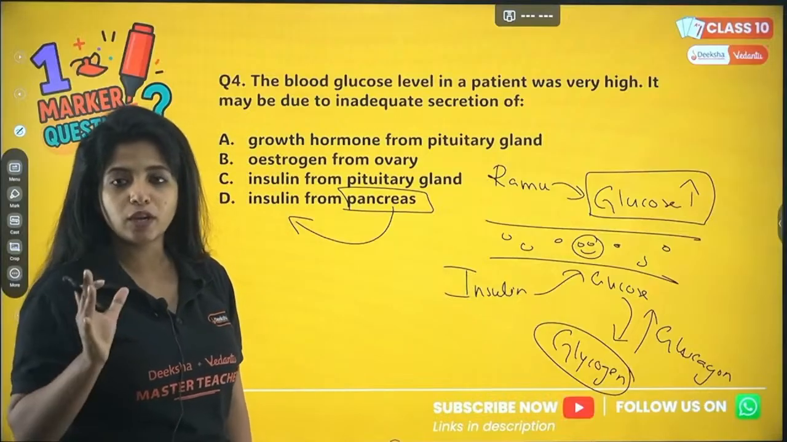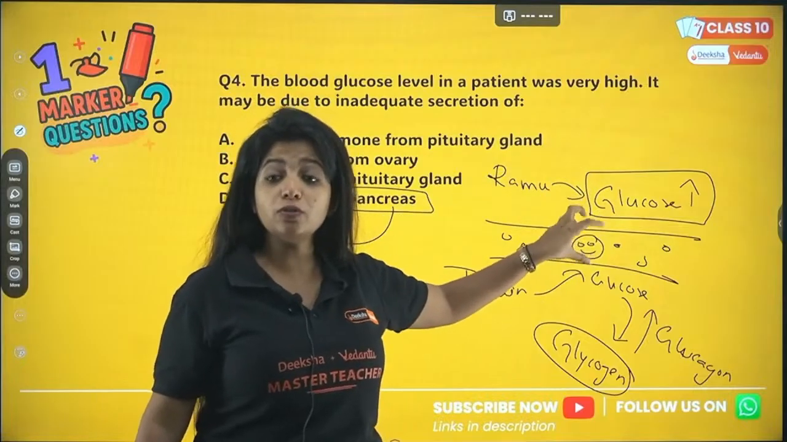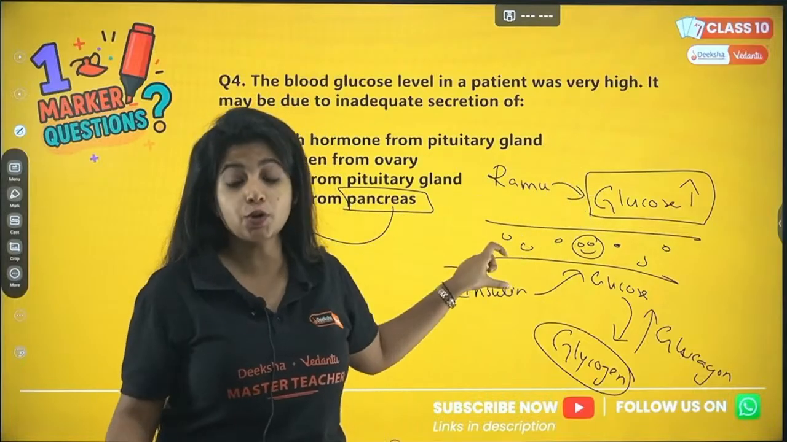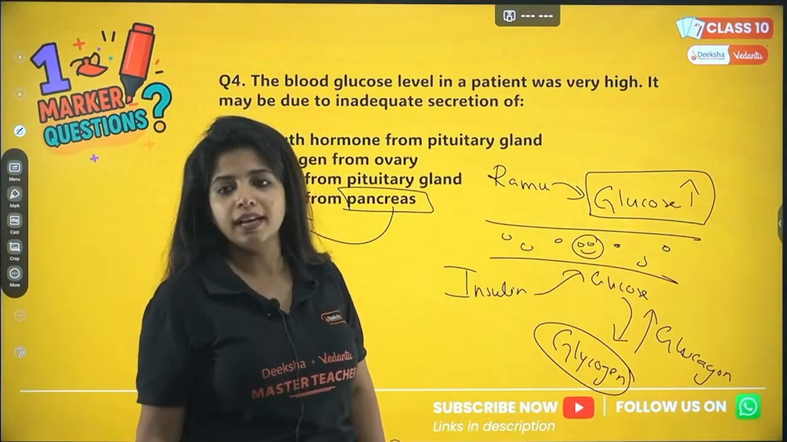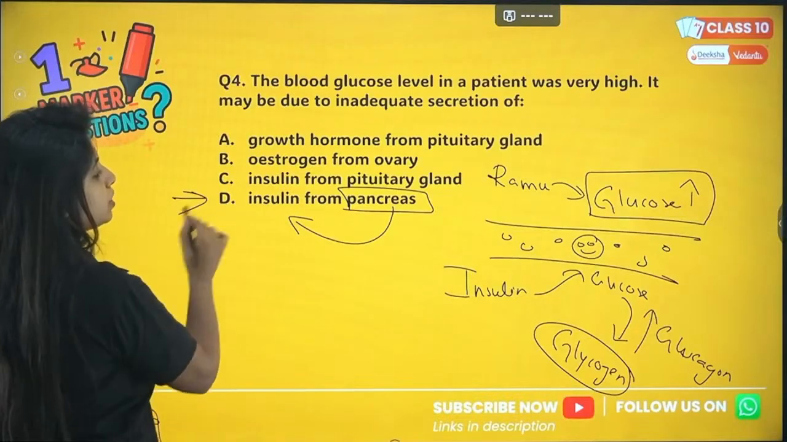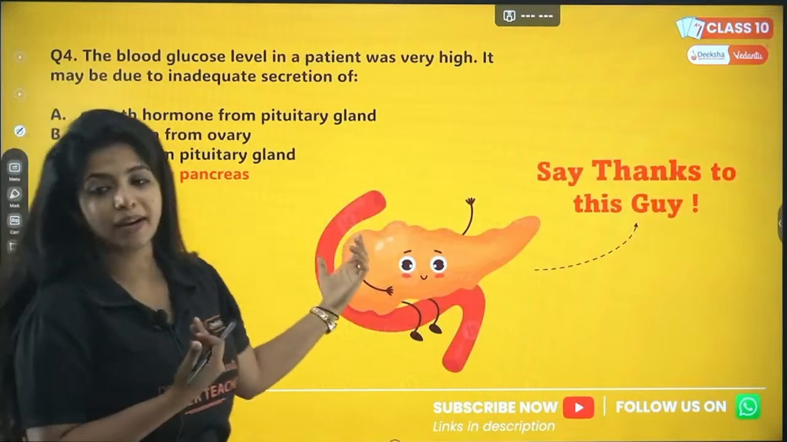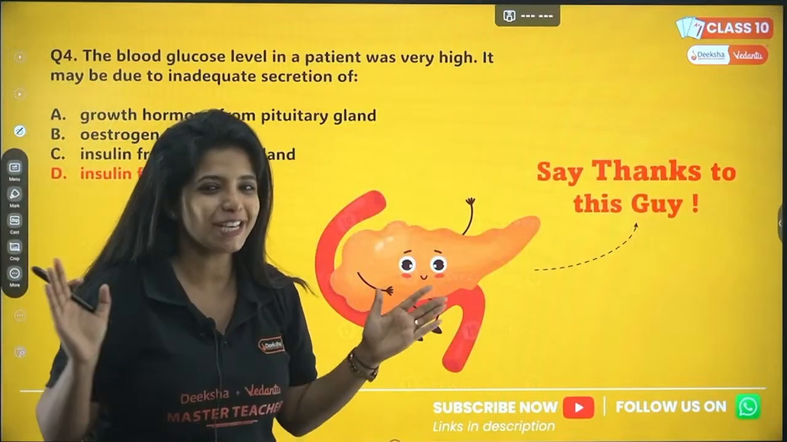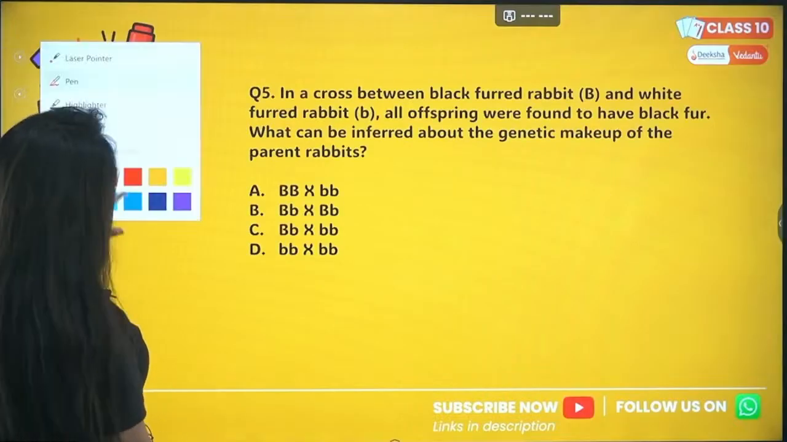But as of now, the question is that the level of sugar is high. That means blood glucose is high. Now it is because insulin is not working properly, right? Insulin is not capturing this and converting it into glycogen. So that is the question. So why is it? It is because of inadequate secretion of insulin from the pancreas. So your answer for this question is this. And my dear children, say thanks to this guy, that is pancreas. Cool. Let's go ahead. Question number 5.